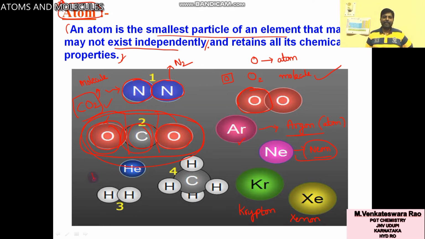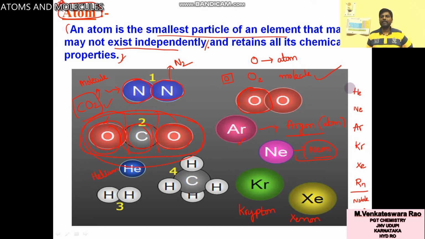Helium, He, helium, neon, argon, krypton, xenon. Anybody knows this element has some name? Helium, neon, argon, krypton, xenon, one more element, radon. All these are called noble gases.